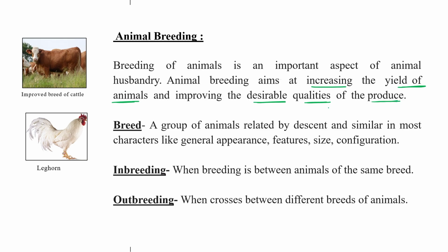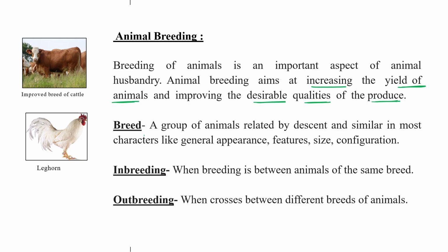Why do we need breeding? Because after breeding, we can improve the yield quality of that particular animal and the desirable quality in which we are interested. Okay, the desirable quality of the product we can also increase through this breeding method.